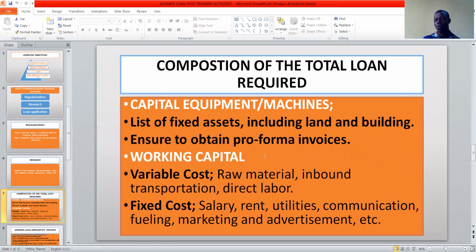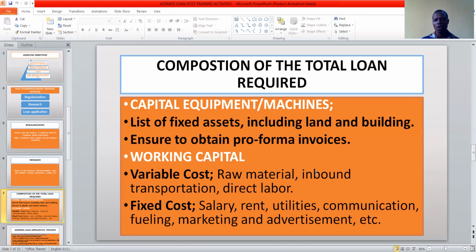Before then, I want to quickly give you this vital information. The Agsmeis loan is subdivided into two segments: capital equipment or machines, and working capital. This is how the loan is structured.